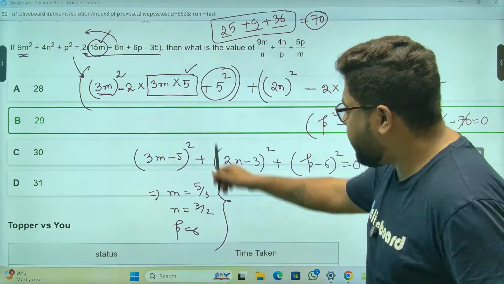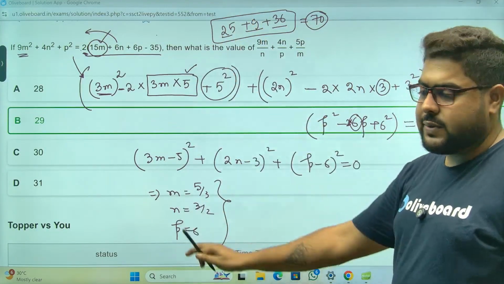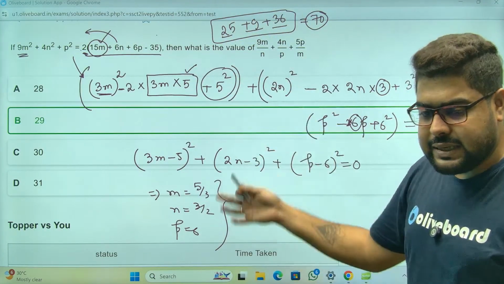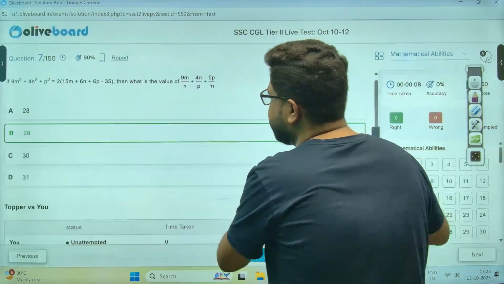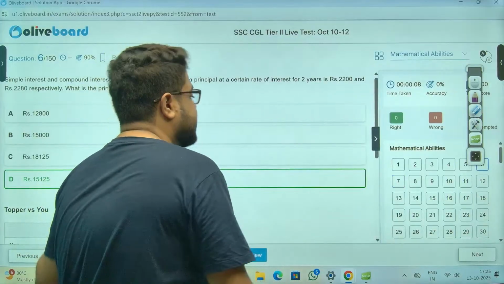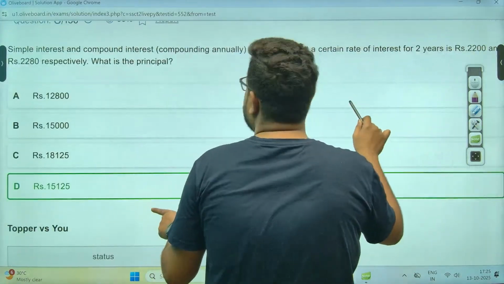Now, this is the proper way. But again, as you can see, this is lengthy. That's the reason the shortcut comes into play. Now, Panmay was asking me for the last question, some other method.